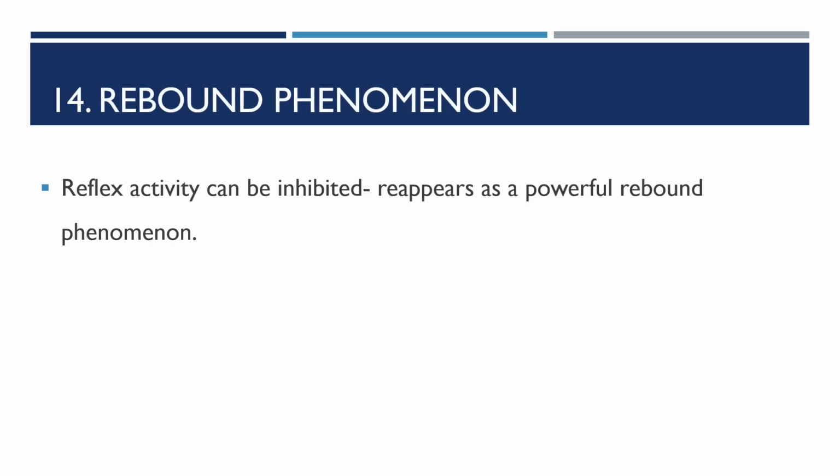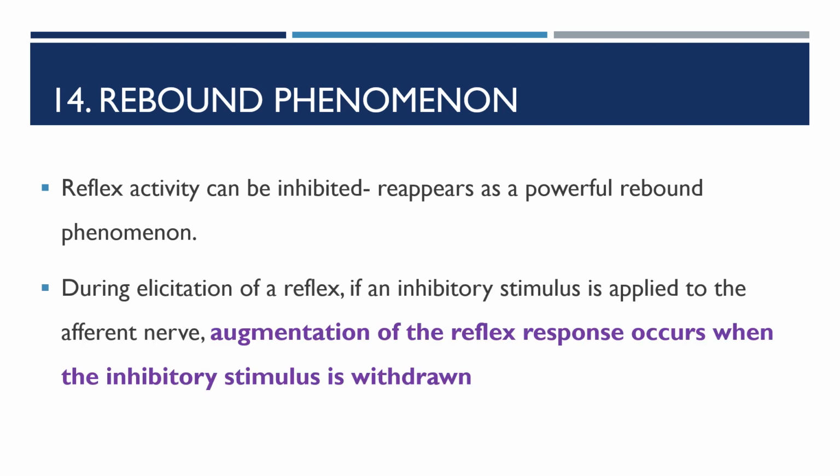Rebound phenomenon. Reflex activity can be inhibited for some time by some method. However, once the inhibitory effect is over, the reflex activity reappears and becomes more powerful. This is called the rebound phenomenon.